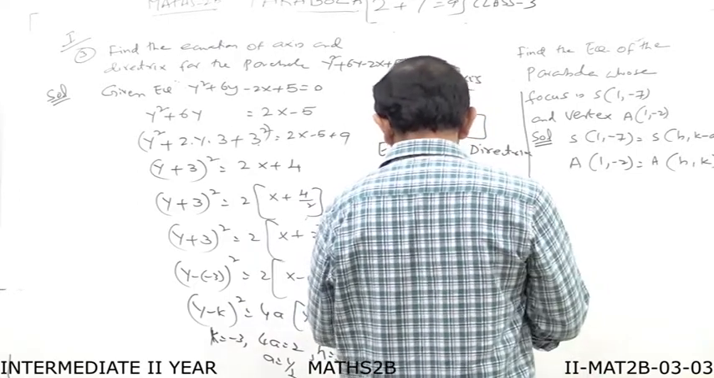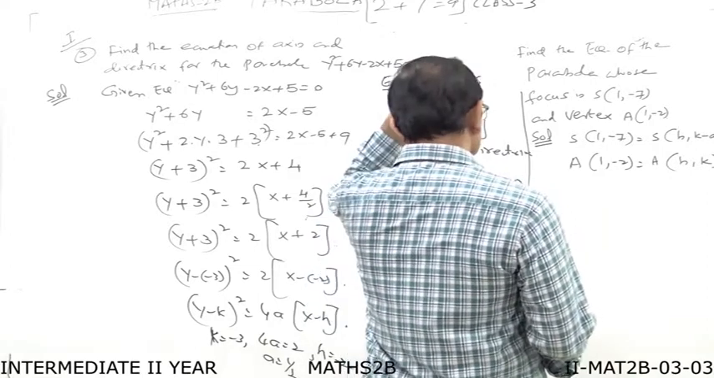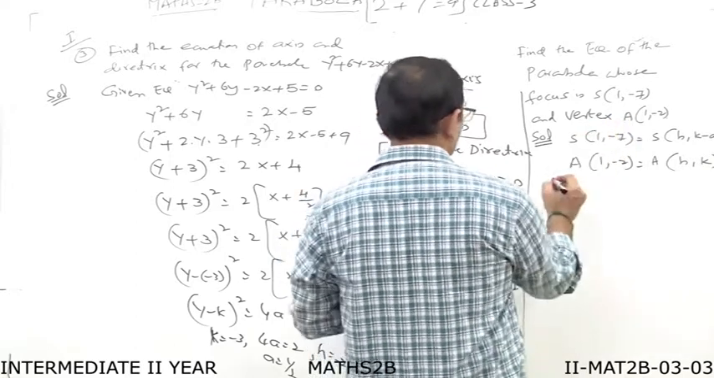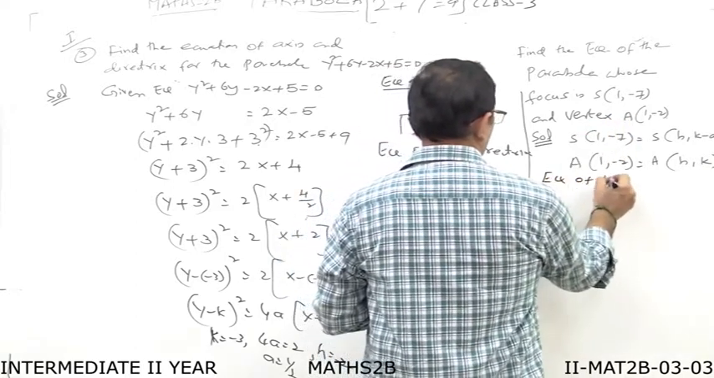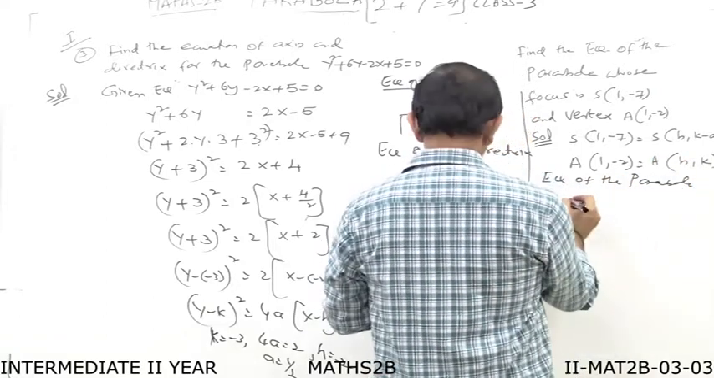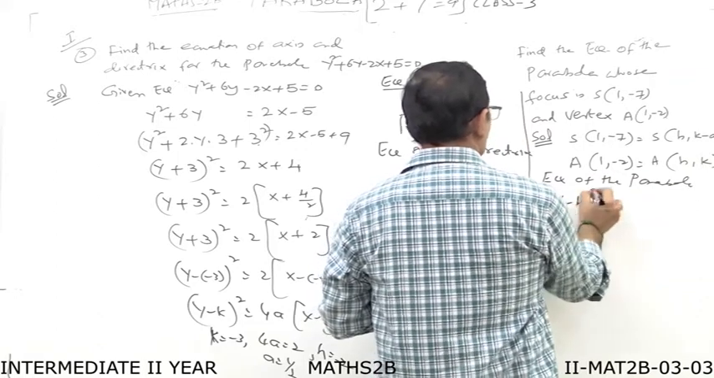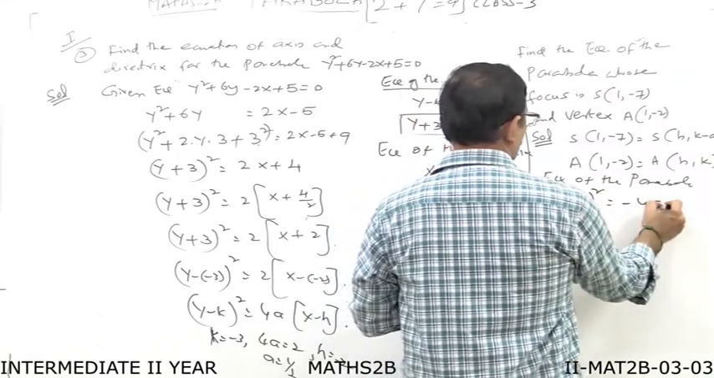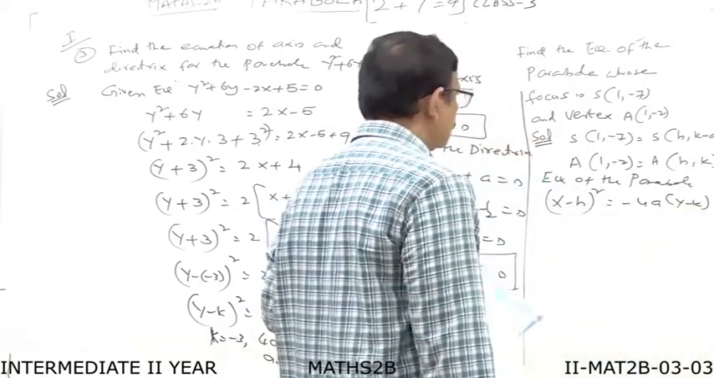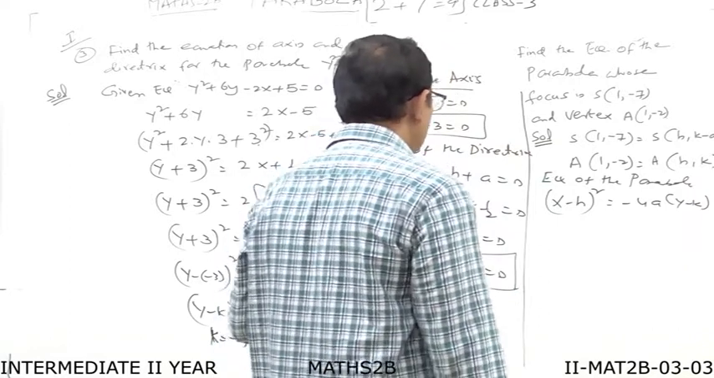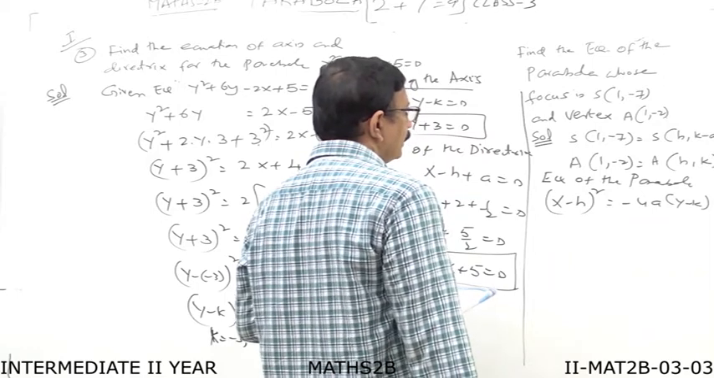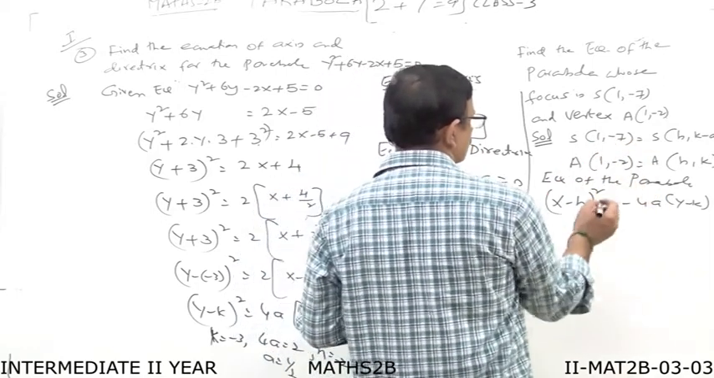In these two, the x coordinate is the same. Therefore, what is the equation of parabola? You can take it: equation of the parabola is x minus h whole square is equal to minus 4a into y minus k. That means in this one the axis is parallel to the y-axis. So therefore, the equation of parabola is x minus h whole square is equal to minus 4a into y minus k. In this one, you substitute all the values.